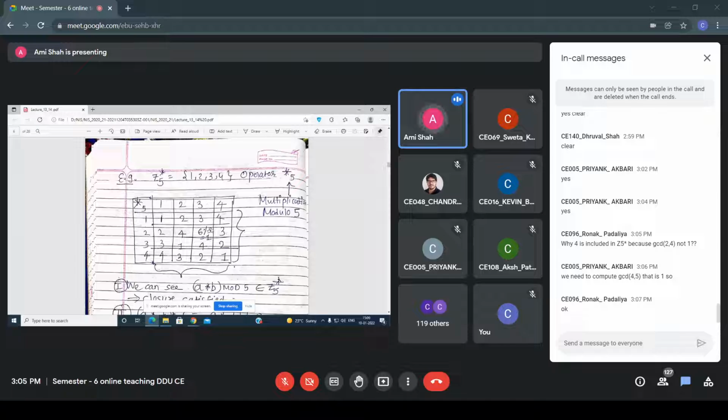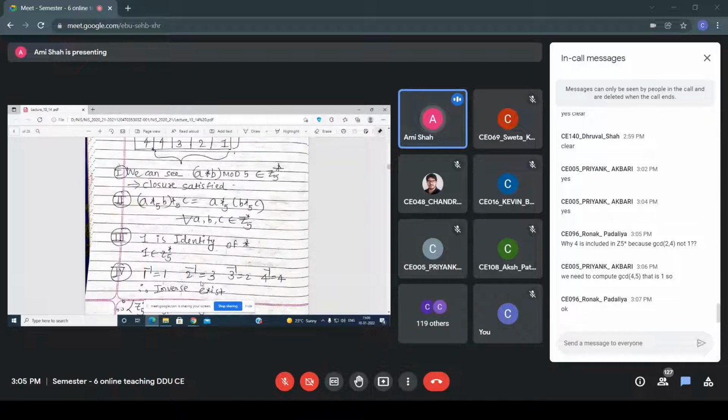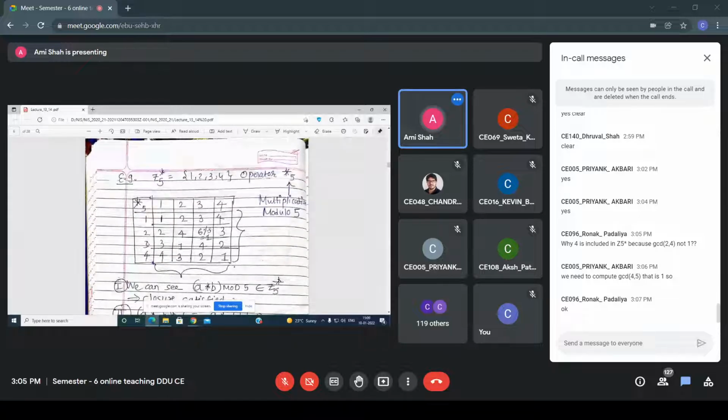The inverse of 2 is 3, such that I am getting the answer 1. Similarly, the inverse of 3 is 2. And for 4, I am getting 4, such that I am getting the answer 1.